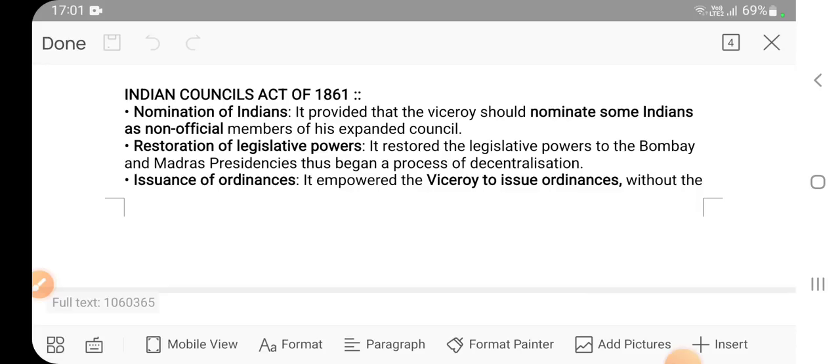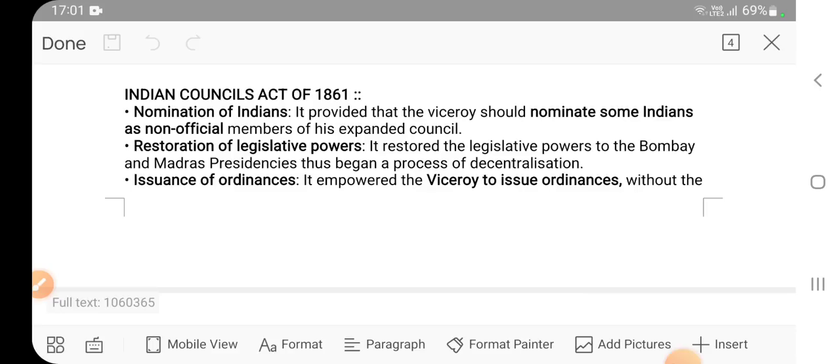Restoration of legislative powers. Restore the legislative power to Bombay and Madras. So now you are saying that revolt was there. Even the local segment of society, that is peasant and farmers, the workers, they were also fighting in the revolt of 1857. So Britishers thought that we should start decentralization of powers, so that the local administration can understand better the ground realities. So the powers that were taken away from Bombay and Madras were given back to them.